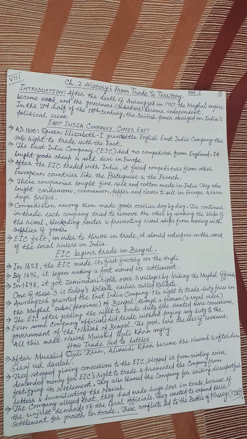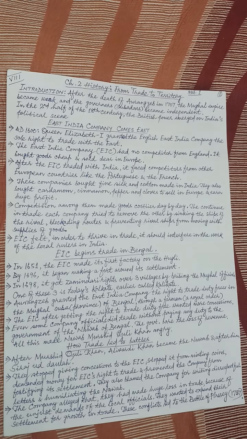In the second half of the 18th century, British power emerged on India's political scene. That means the British people came to India and started trading in India. Now the East India Company comes east. The English East India Company was made in 1600 AD. Queen Elizabeth I granted the English East India Company the sole right to trade with the East.